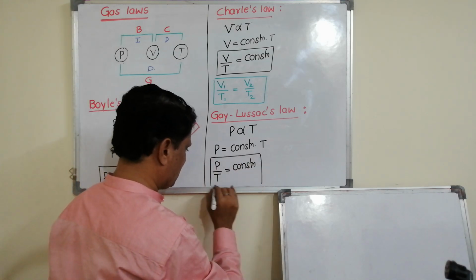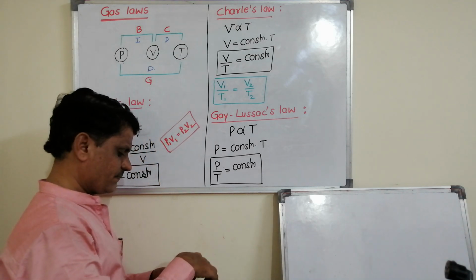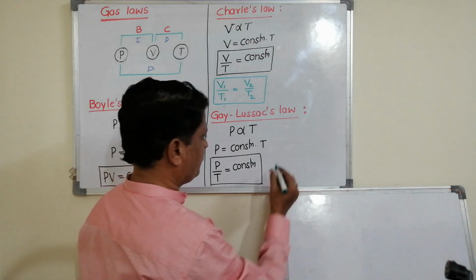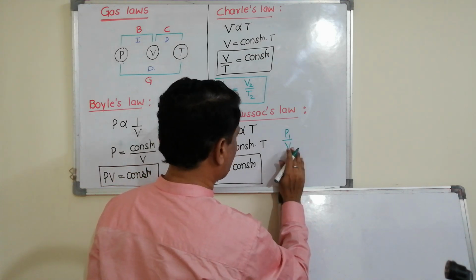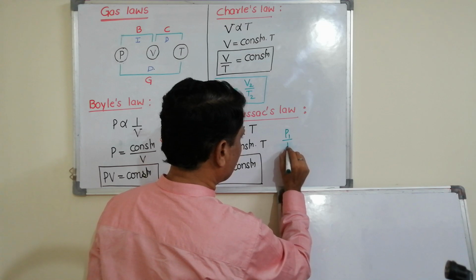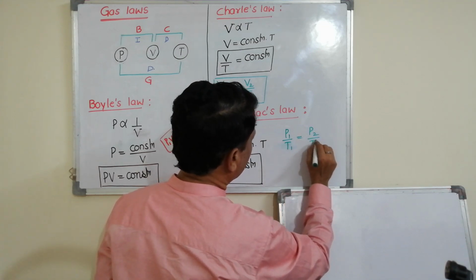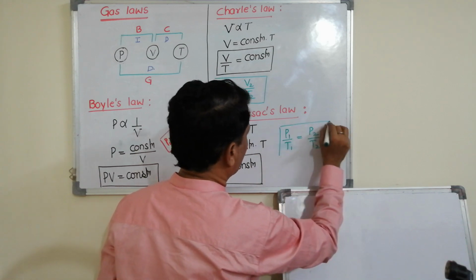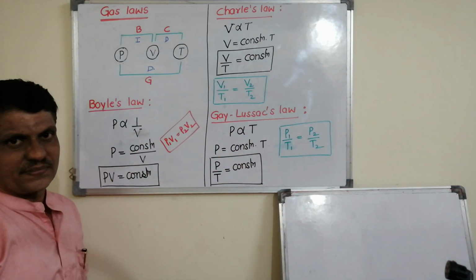This is Gay-Lussac's law, right? Or this can be written as P1 by T1 is equal to P2 by T2 and so on. This is Gay-Lussac's law.